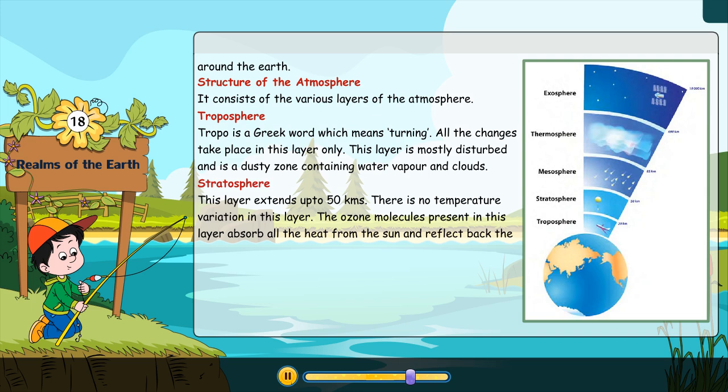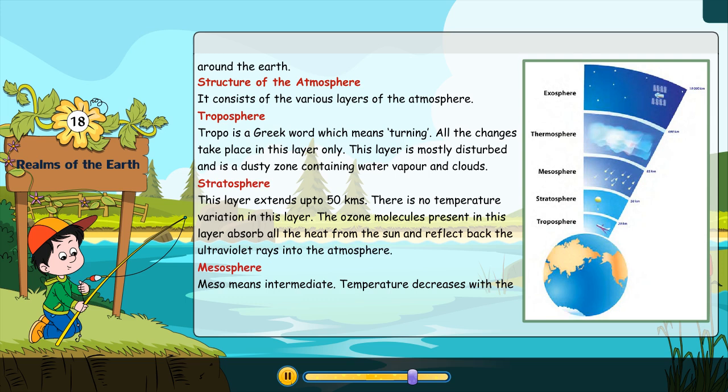Mesosphere. Meso means intermediate. Temperature decreases with the height from 0 degrees Celsius to 100 degrees Celsius. This layer lies up to 80 kilometers. The absence of ozone molecules causes the fall in temperature.